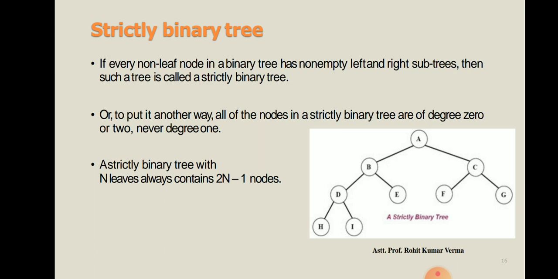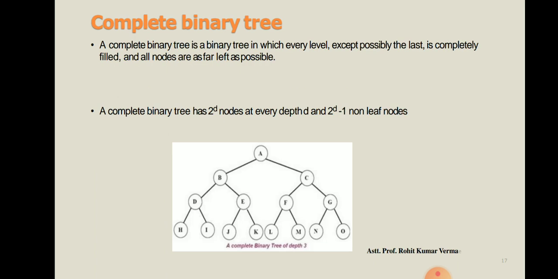So what you have to remember: a tree in which all the nodes are of degree 0 or 2, never degree 1, is known as a strict binary tree. Then we are covering the complete binary tree.